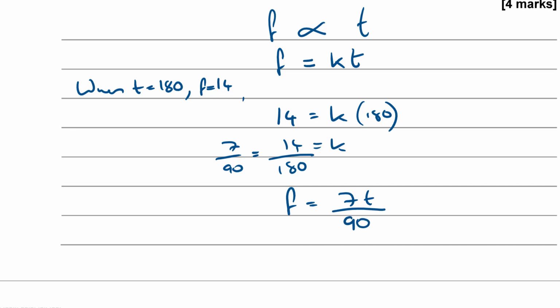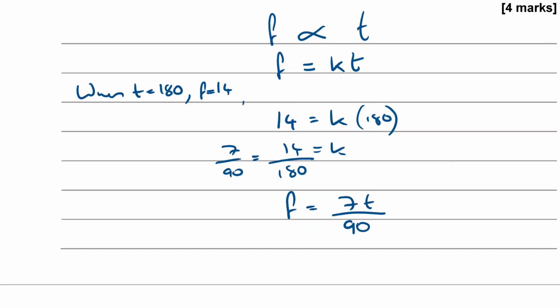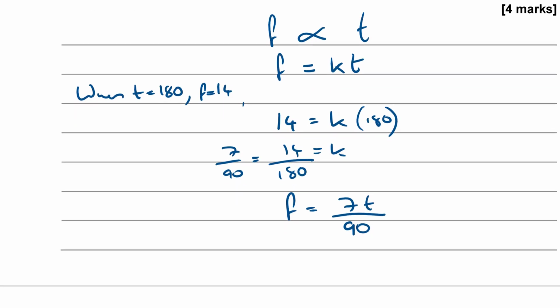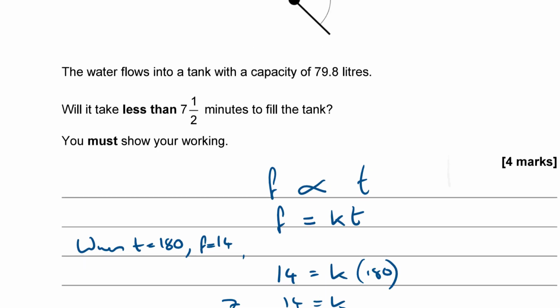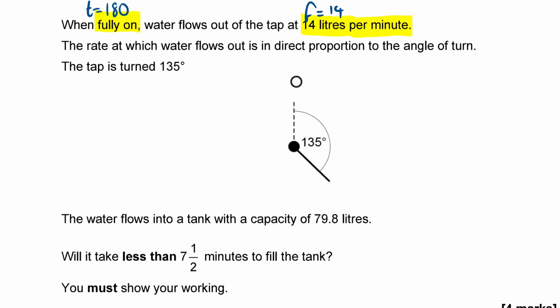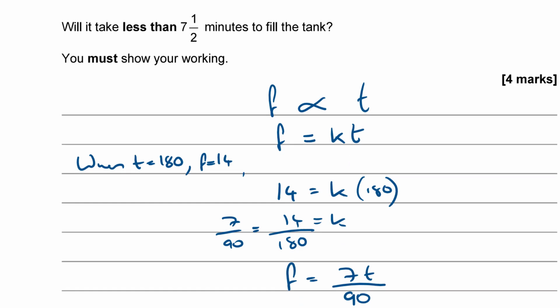Now we've got a formula that links F and T together. We can find what F is at any given T. So we want to know what the flow is when the tap is turned to 135 degrees.